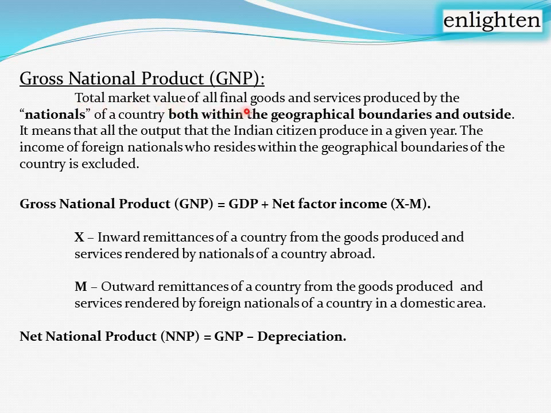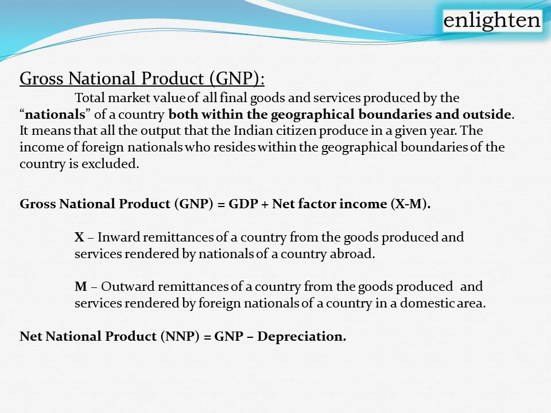Total market value of all final goods and services produced by the nationals of a country, that is citizens of a country, both within the geographical boundaries and outside. It means all the output that Indian citizens produce in a given year; the income of foreign nationals who reside within the geographical boundaries of the country is excluded. So in GDP, irrespective of citizenship, we calculate everyone's income within the geographical boundary.